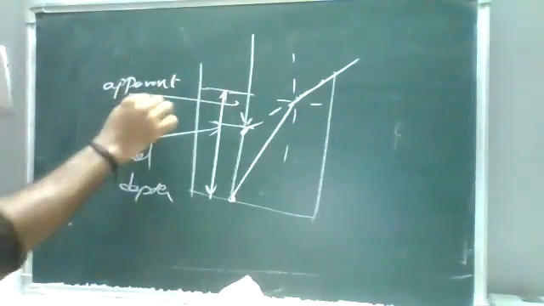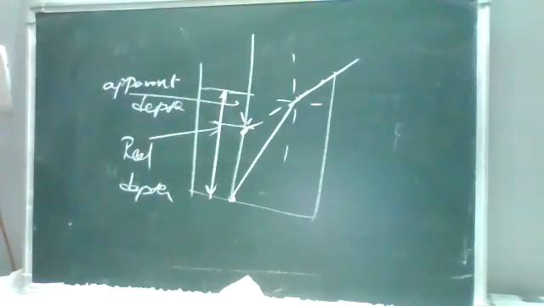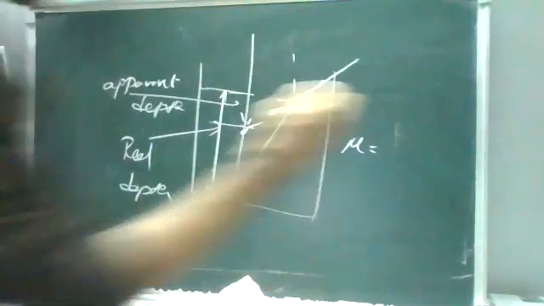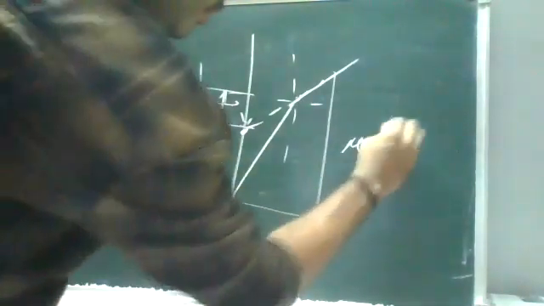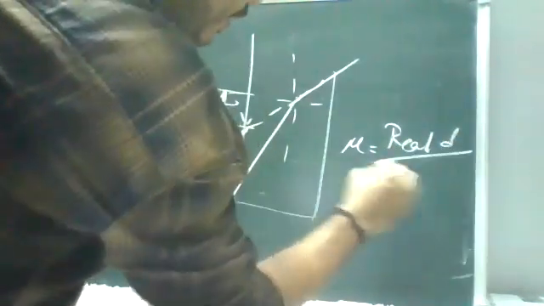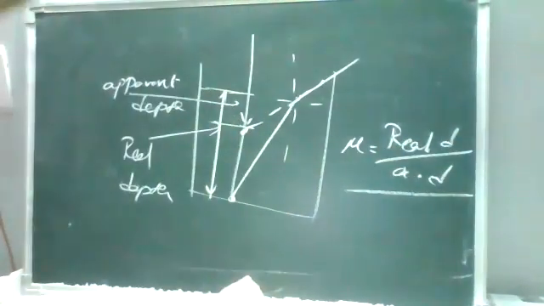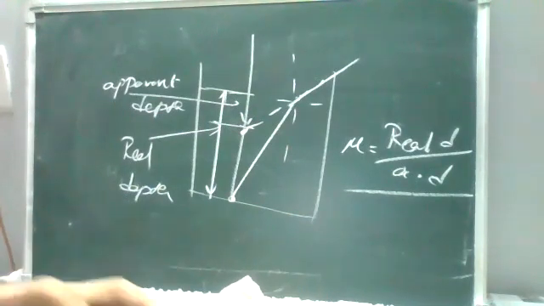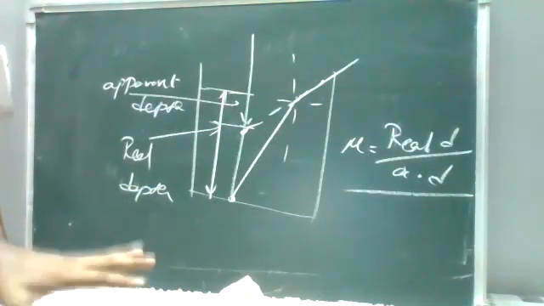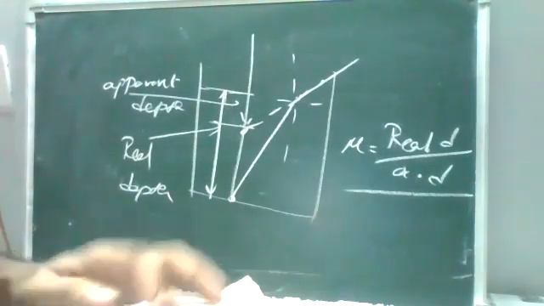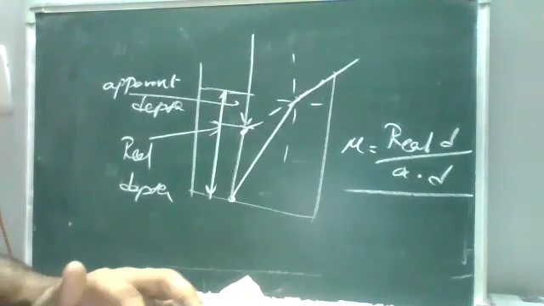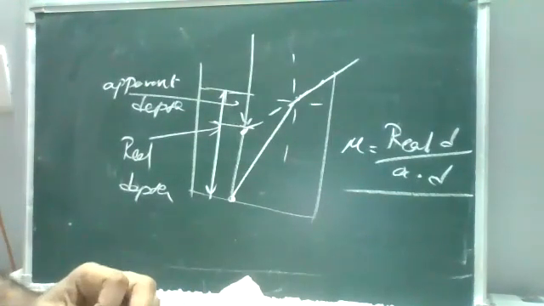Apparent depth. So if you want to find the refractive index between these two, mu is nothing but your real depth by apparent depth. And the law we are discussing about refractive index is Snell's law. So mu is equal to sin i by sin r.